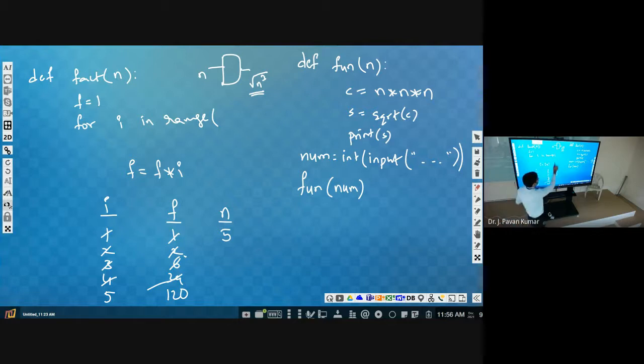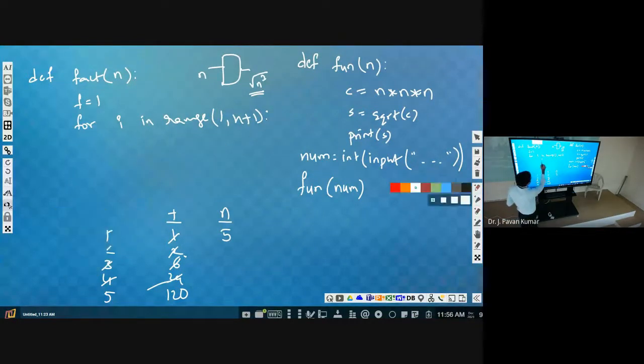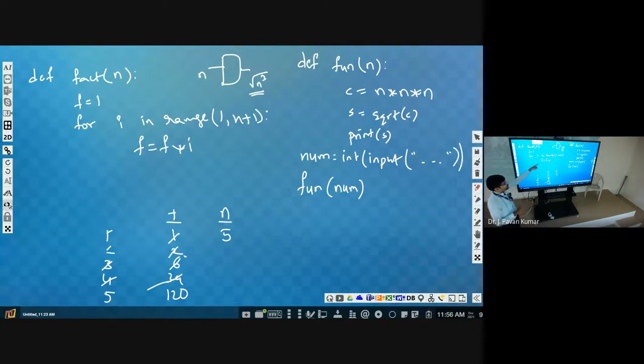Okay, so 1 comma n plus 1. What we will do every time? This only we will do. F is equal to f into I. After completing this loop, we will be having the factorial value in which variable? In f. So we will be printing.